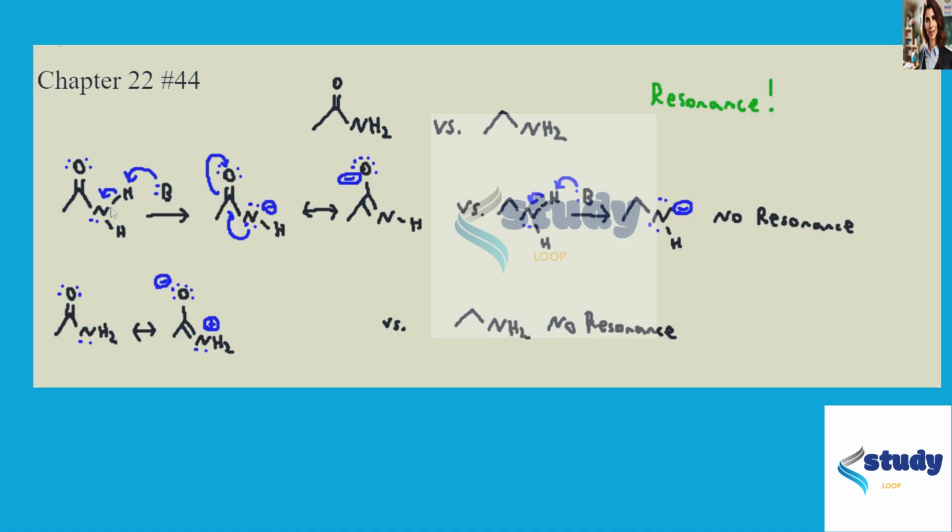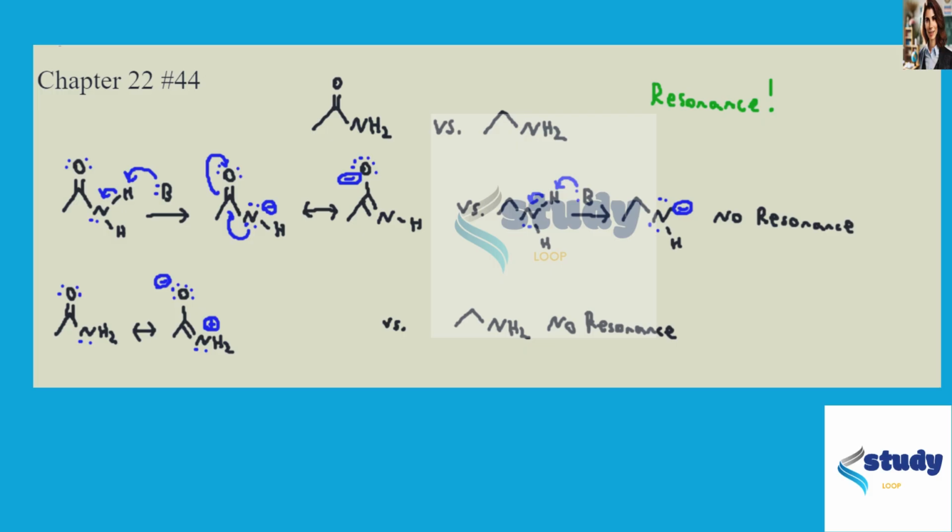And so resonance is also the reason for the difference in basicity. So if we just draw this primary amide, acetamide, we can actually just draw a resonance structure just based on the starting structure, where rather than the oxygen double bonded to the carbon, we have the nitrogen making a double bond with the carbon, and the oxygen only making a single bond. And they do each have a formal charge in this instance, but that's all right. This is a viable resonance structure.